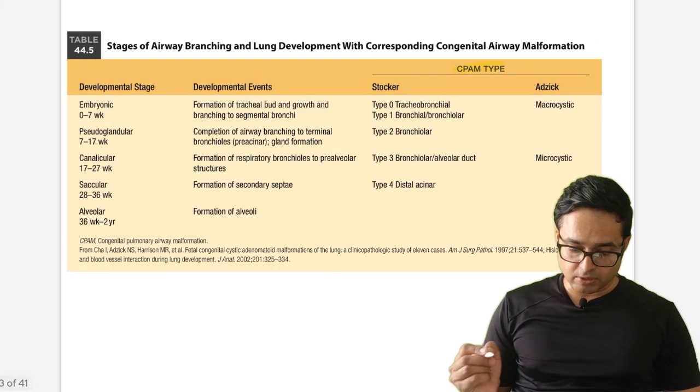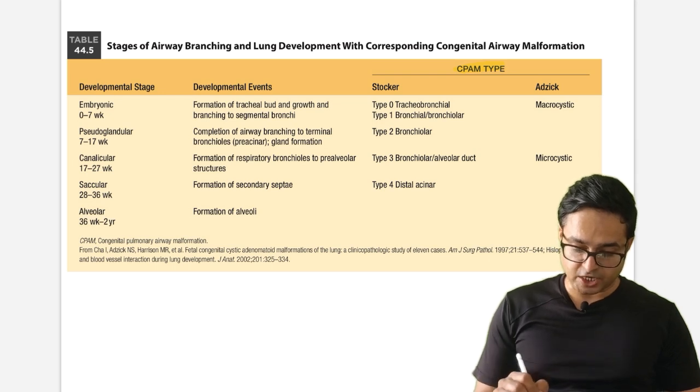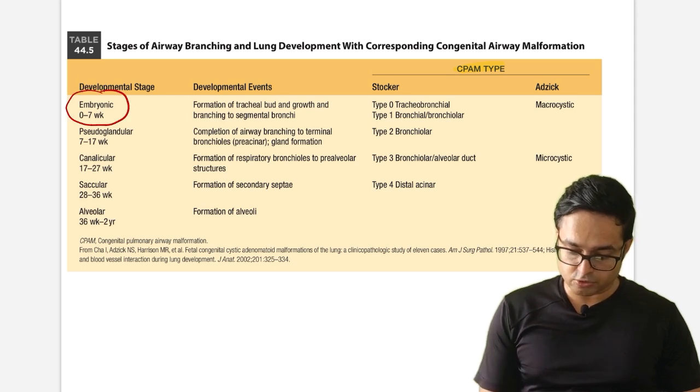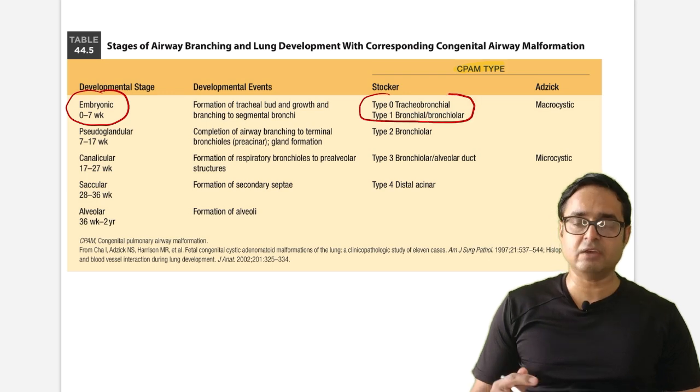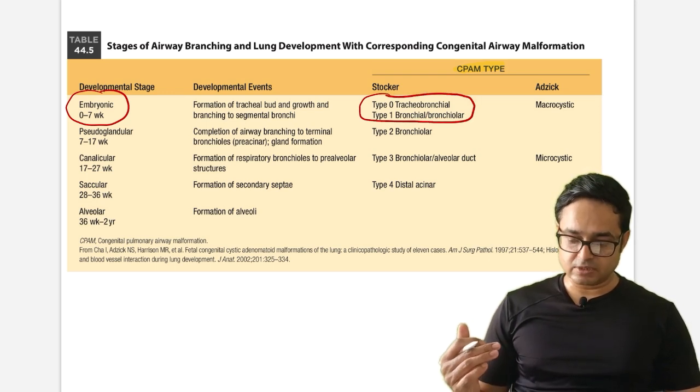Going to the next slide. This slide talks about the development stages of the lung along with the CPAM classification. As you can see, the embryonic phase corresponds to type 0 or type 1 of CPAM. We will discuss the classification of CPAM later, but as of now, this corresponds to type 0 and type 1.